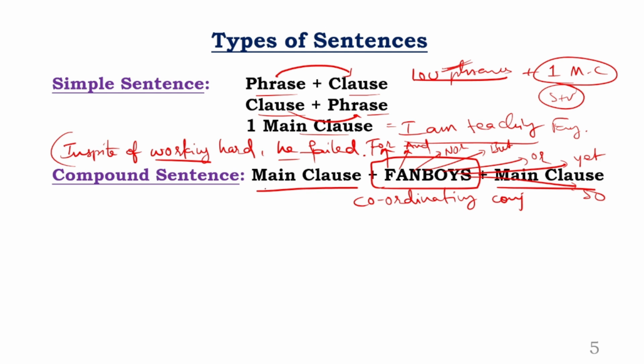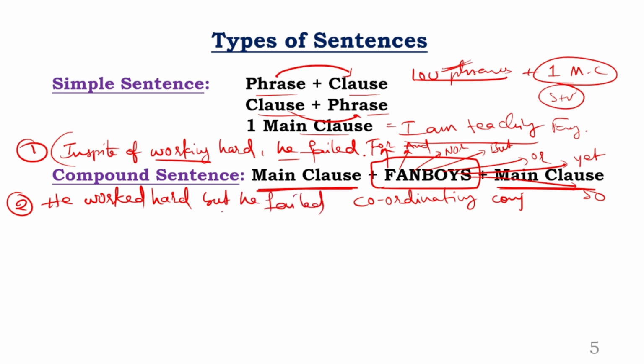And the logic is, whenever fanboys are used, the clauses that you are using will become main clauses, two independent clauses. Now, above I have written one statement, right? Now let me write the second statement here with the same meaning. Look at this. He worked hard, but he failed. Say, I'm using one conjunction. What is a conjunction? But.